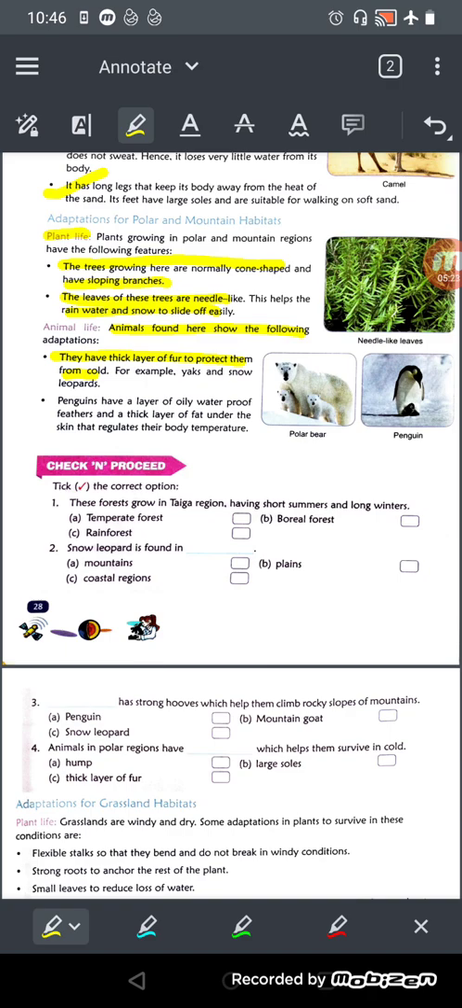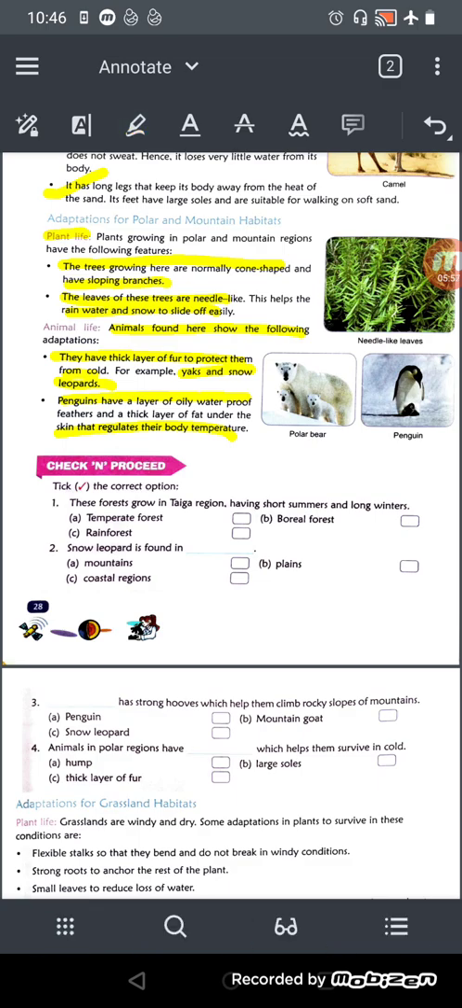You will see their fur is very thick. For example, yaks and snow leopards have very thick fur. Penguins have a layer of oily waterproof feathers and a thick layer of fat under the skin that regulates their body temperature. You know why they have fat? So that they can get warmth, right? And to regulate their body temperature.